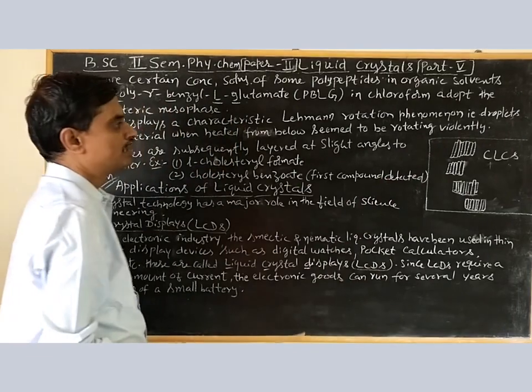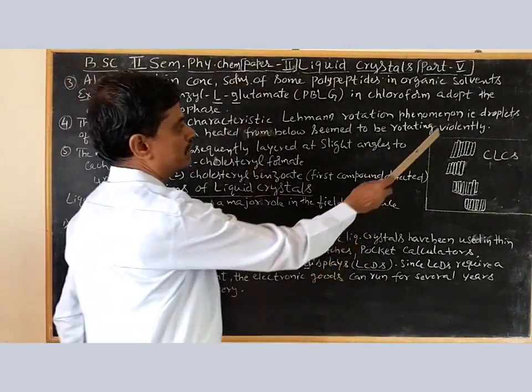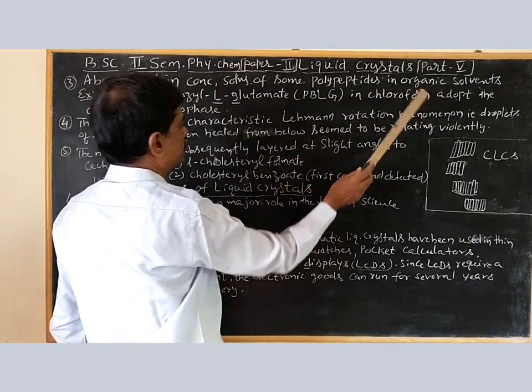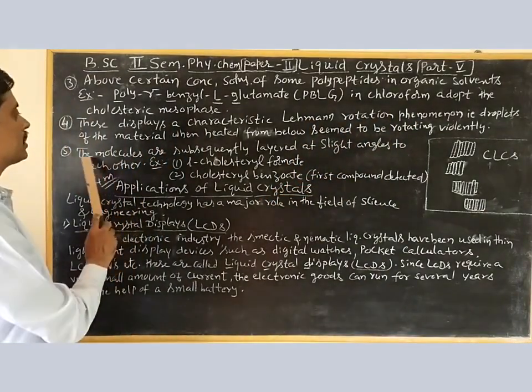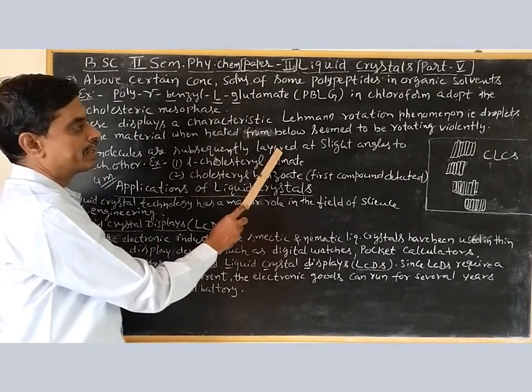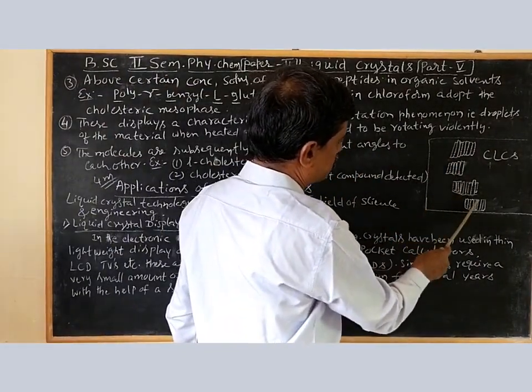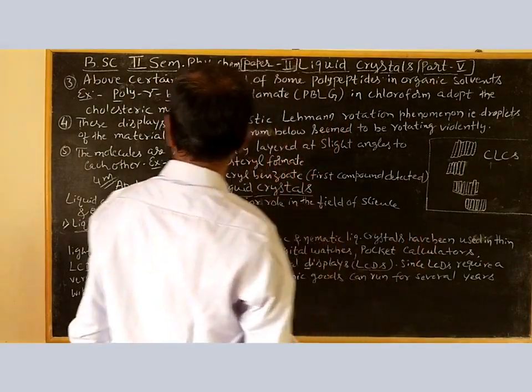If you heat it from below, they will rotate very fast. This type of phenomenon can be called the Lehmann rotation phenomenon. Fifth one, the molecules are subsequently layered at slight angles to each other. See that these layers are at slight angles to each other.